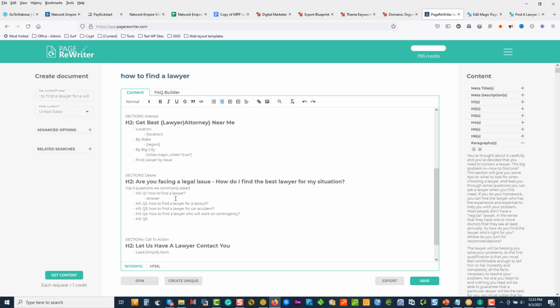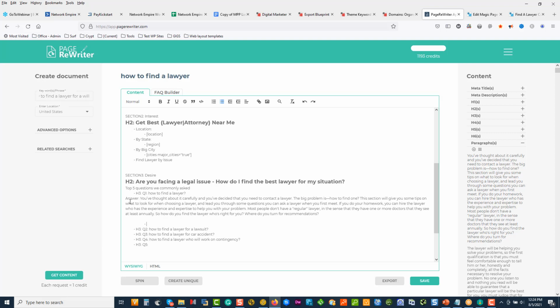Control X. Control V. Take this answer. And then we've got it there. Now we can take this here and come to the FAQ builder.